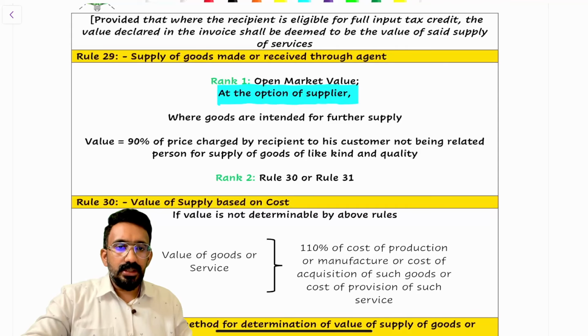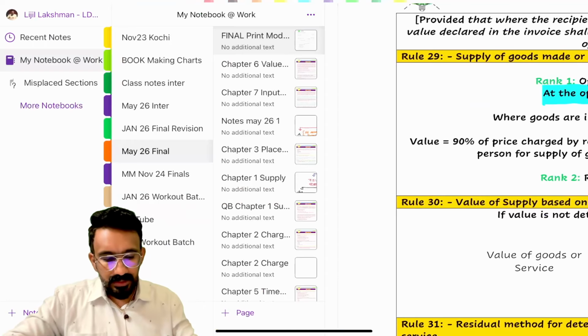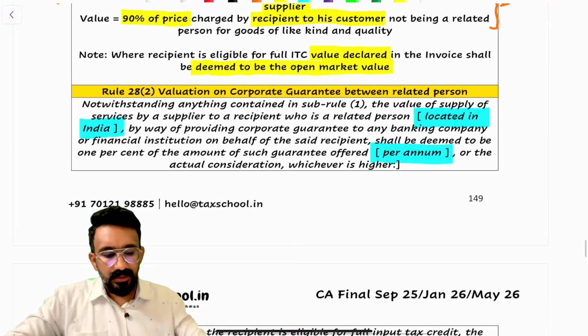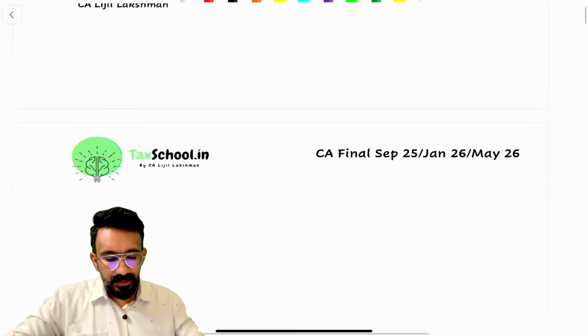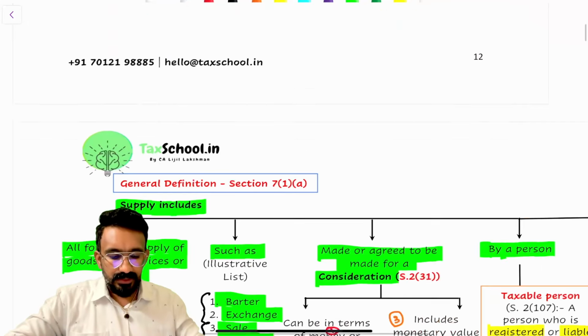Now what we'll do is move to the next circular clarification that I wanted to discuss, which is again from the supply chapter, on no claim bonus.